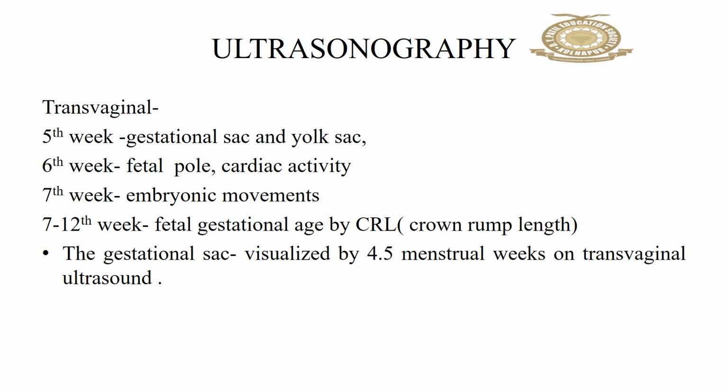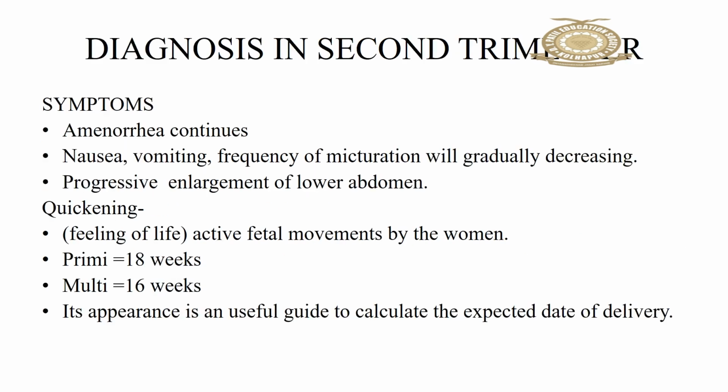The length from the baby's crown to the baby's sacrum and buttocks is measured. The gestational sac is visualized after 4.5 menstrual weeks on transvaginal ultrasonography.